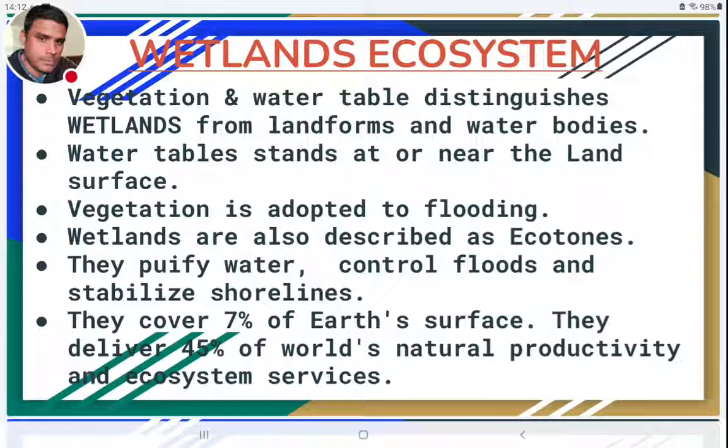Productivity comes from croplands also, but cropland productivity is not natural productivity. It is man-made productivity, so we have to exclude that. Excluding that, 45% of the world's natural vegetation productivity comes from wetlands only. So this is the importance of the wetland ecosystem.